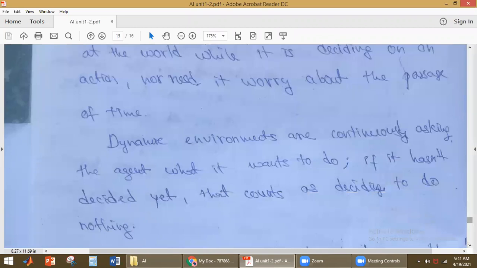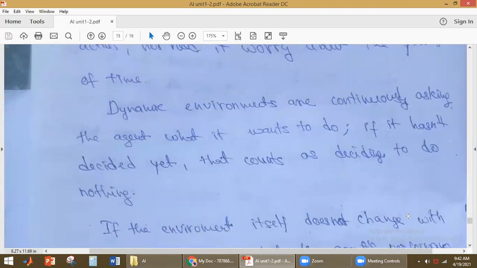Okay, time is also a very important criterion when we discuss dynamic systems. Dynamic environments are continuously asking the agent what it wants to do. If it does not decide yet, that counts as deciding to do nothing. So what is a dynamic environment?